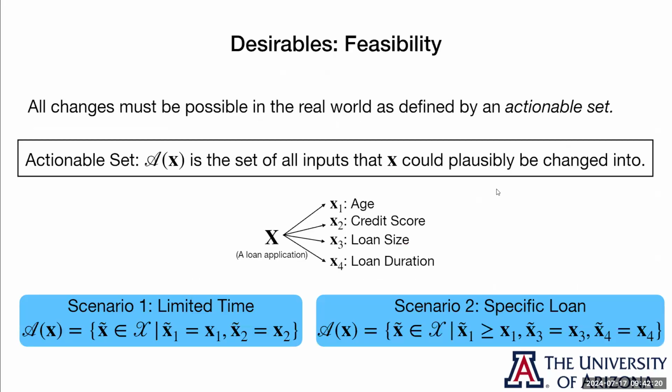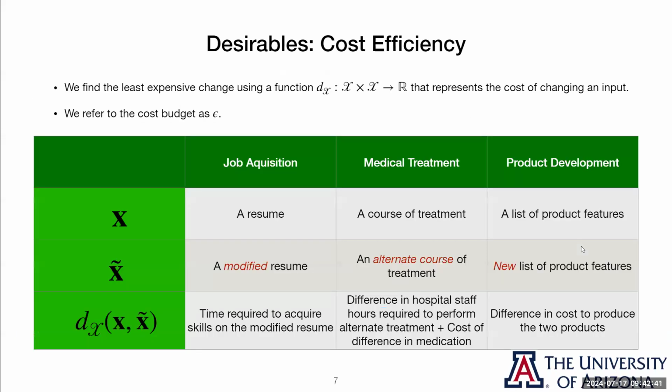So let's talk about these desirables. What do we want to happen? The first thing is we want our changes to be possible. We want things that can actually happen. We don't want to tell people to do things like decrease their age. And we define this through the actionable set A of X, which is all of the things we could change X into. And here are some examples of what that might look like for the loan application scenario.